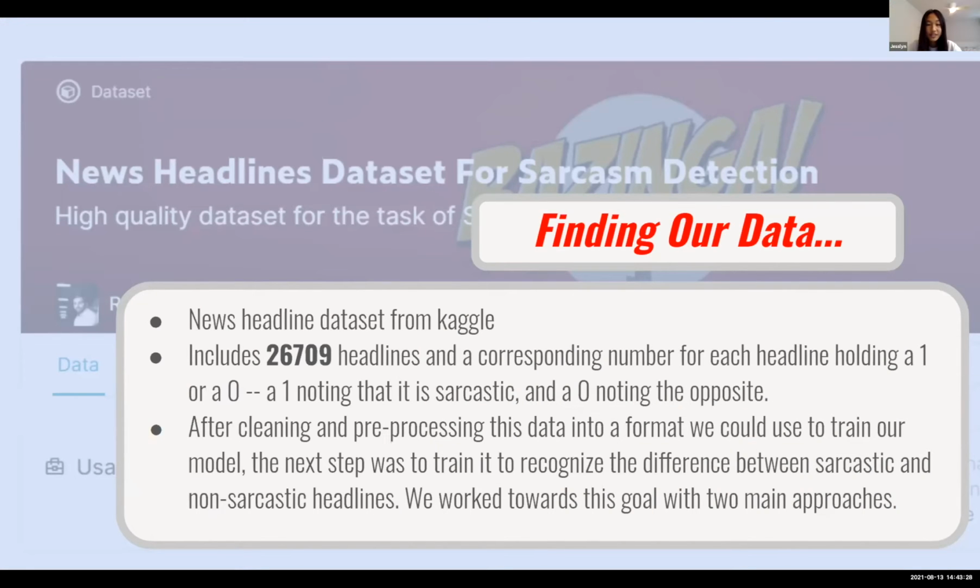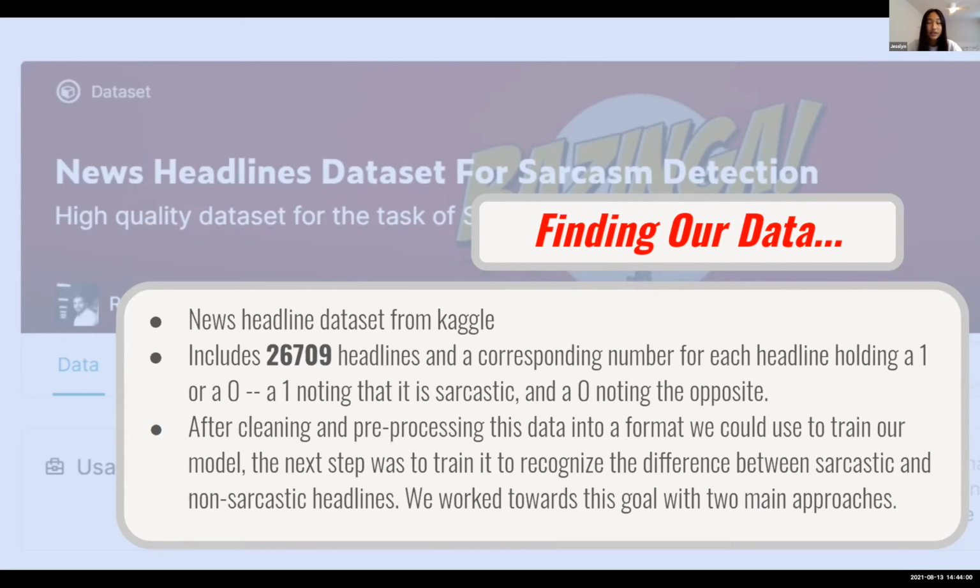So yeah, our first step in making a sarcasm detector was finding our data. As a team, we researched multiple data sets on sarcasm. And like Avery said, we all decided that our best data set option was from Kaggle, and it's pictured in the background, and it's about news headlines. After cleaning this data set to include two columns, the first column includes 26,709 different news headlines, and the second column, a corresponding number for each of these headlines, holding a 1 or a 0. A 1 noting that that headline is sarcastic, and a 0 noting the opposite.